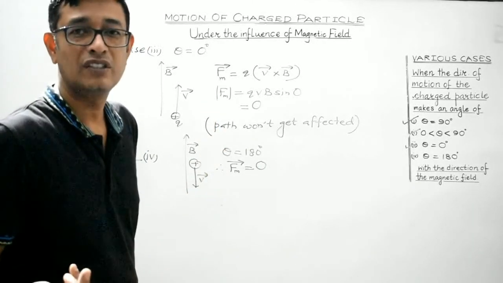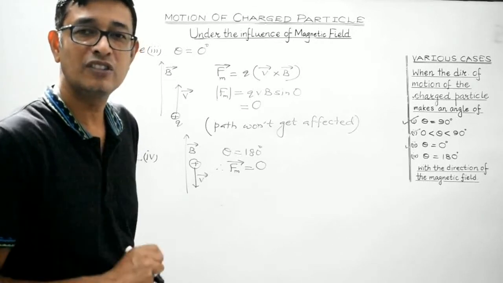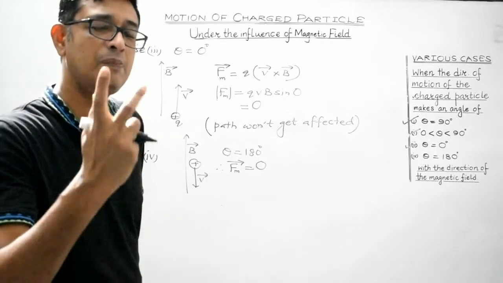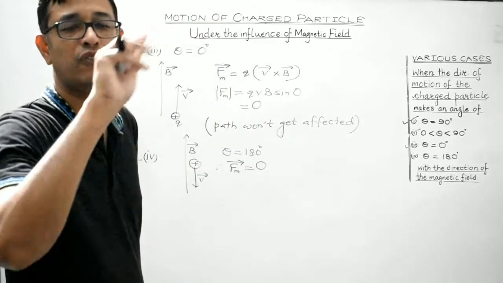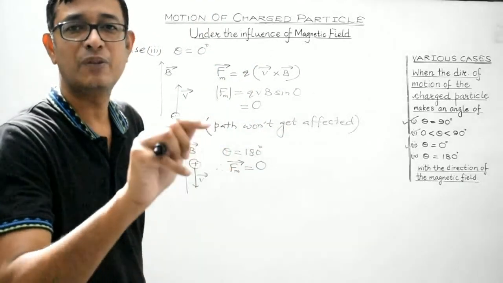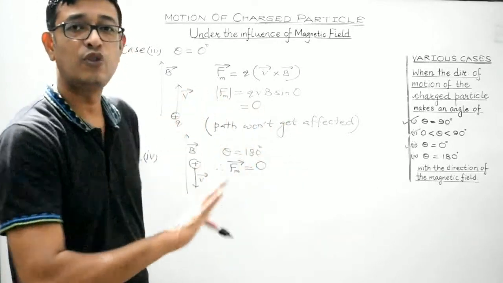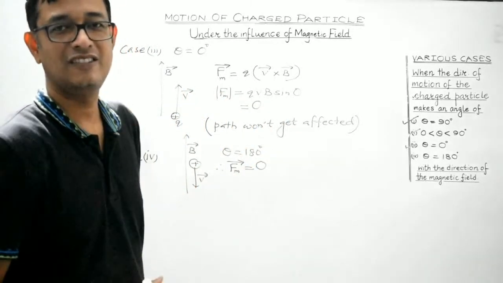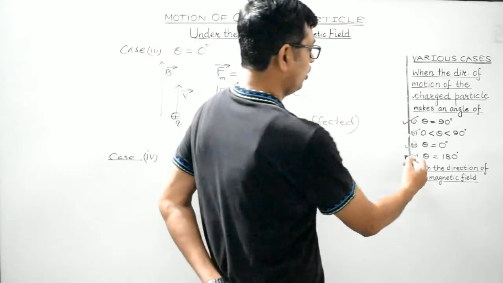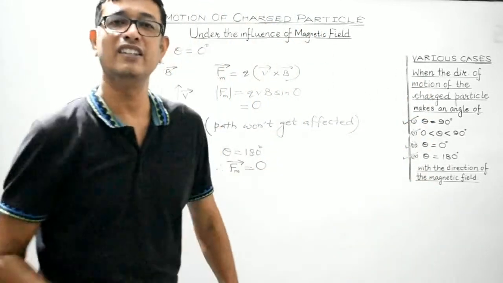And we are aware, students, in the absence of any magnetic force, the charged particle will keep on moving in uniform motion along the same straight path. So in both the cases, the path of the charged particle won't get affected. Right? So, we are over with all the 4 cases.